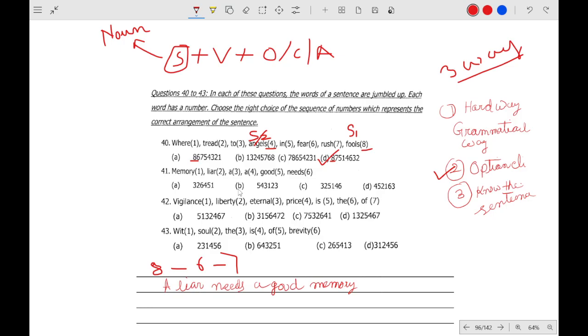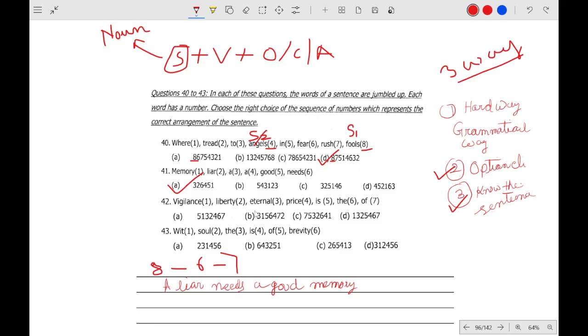If you already know the proverb, if you already know the sentence, you can easily do that. So A, there is 2, there is 3 and 4, 4, 5. So I think this will be the correct answer, right? 3 to A liar, yes, this is the correct answer. In these two ways you can do it. I am giving you the answer. What will be the answer? Question number 42.